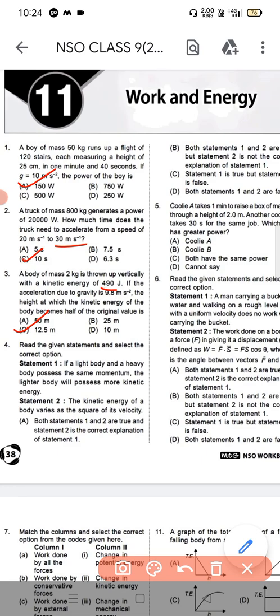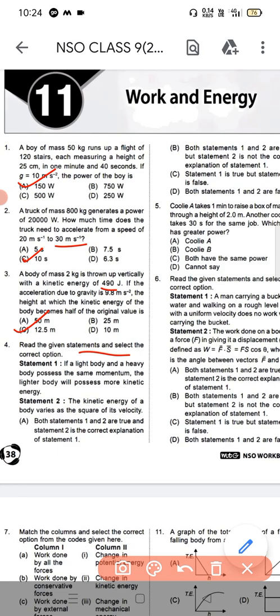Next, question number 4. Read the given statements and select the correct option. Statement 1: if a light body and a heavy body possess the same momentum, the lighter body will possess more kinetic energy. Statement 2: the kinetic energy of a body varies as the square of its velocity.